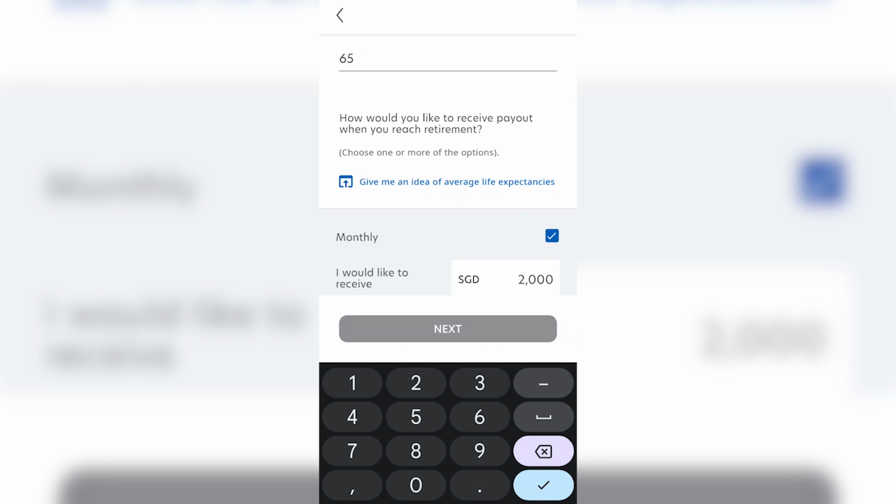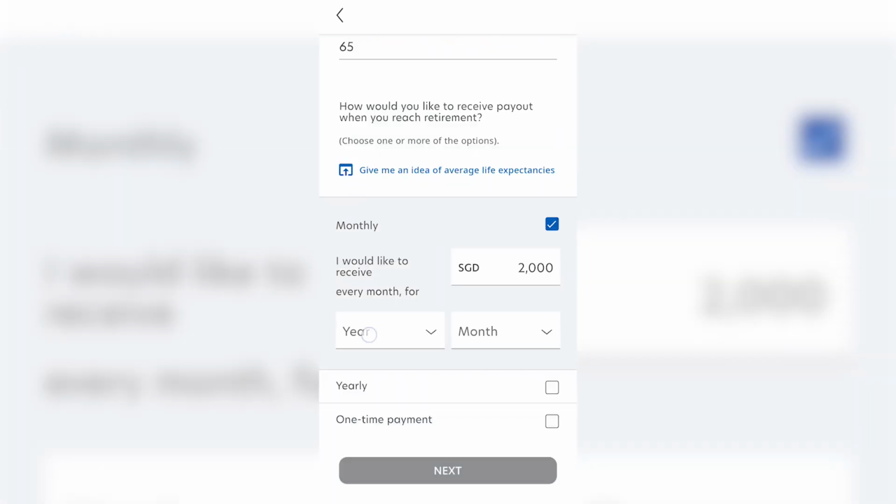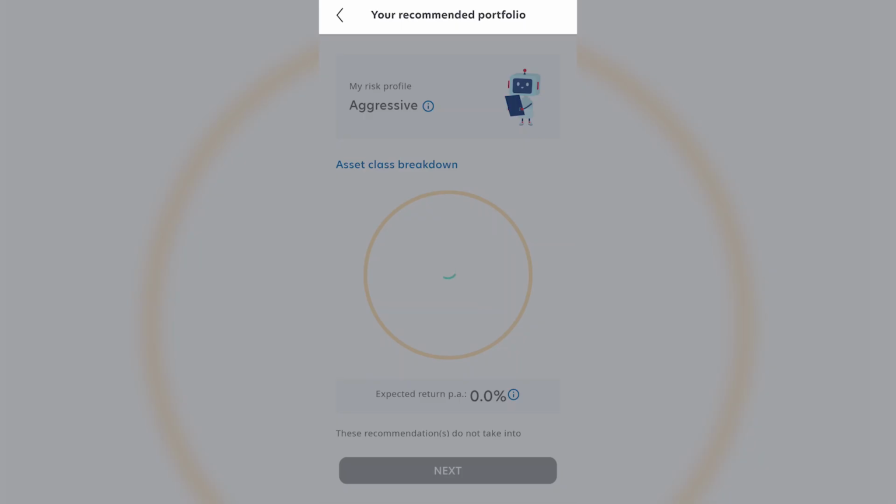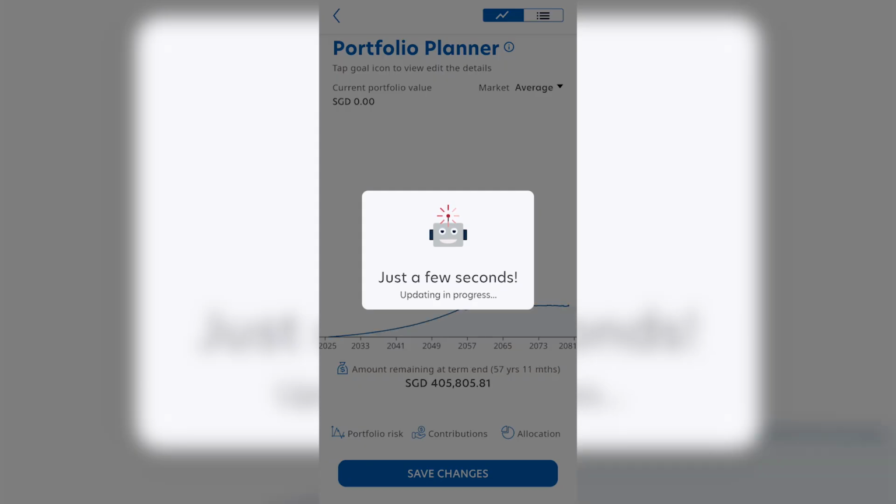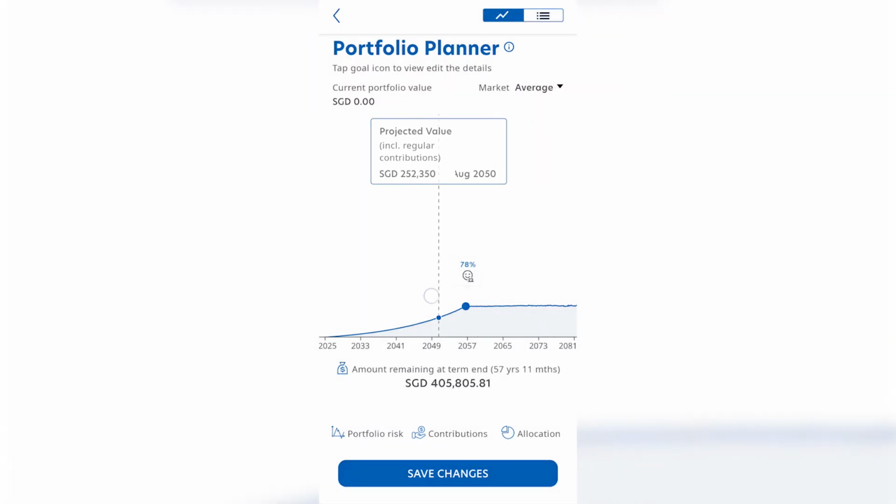Firstly, if I delay my retirement from 60 years old to 65 years old, this will help me improve the probability from the previous 33% to the current 78%, which is a very huge jump.